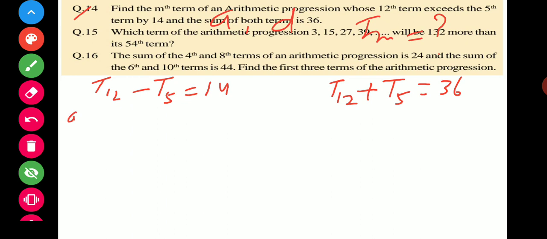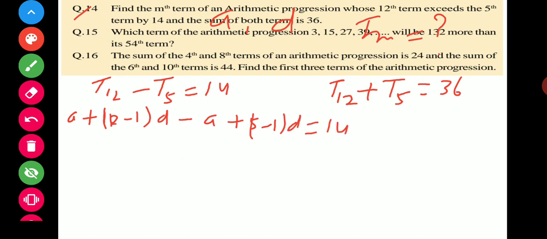It is a plus 12 minus 1 into d minus a plus 5 minus 1 into d equal to 14. It is given. So what will happen? A will be cancelled with each other. It is 11d